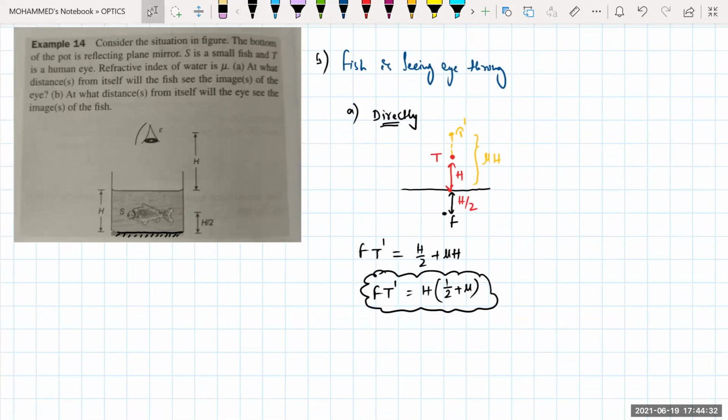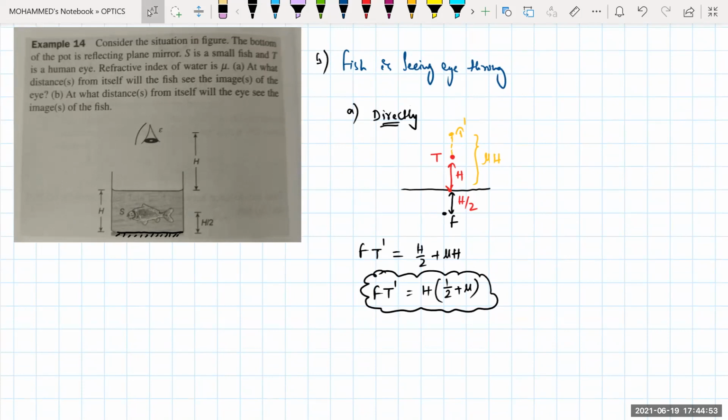See, the bottom of the pot is reflecting. S is the small fish and T is the human eye. Refractive index of water is mu. At what distance from itself will the fish see the images of the eye? First one is it is seeing directly. In the next situation, the fish is also seeing the image of this one.